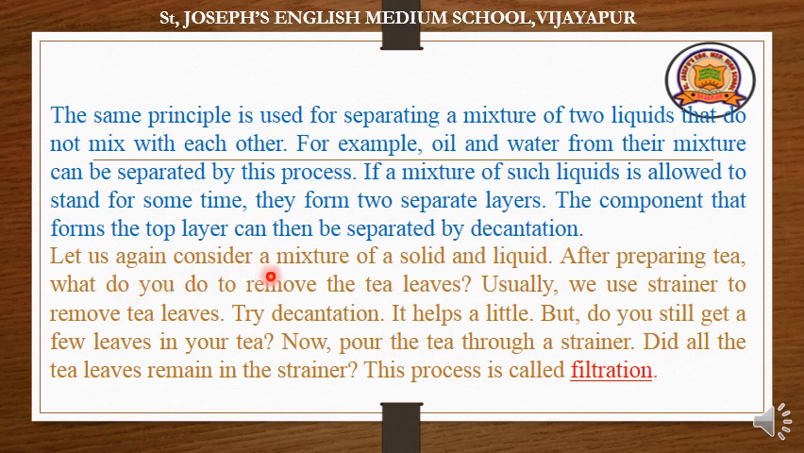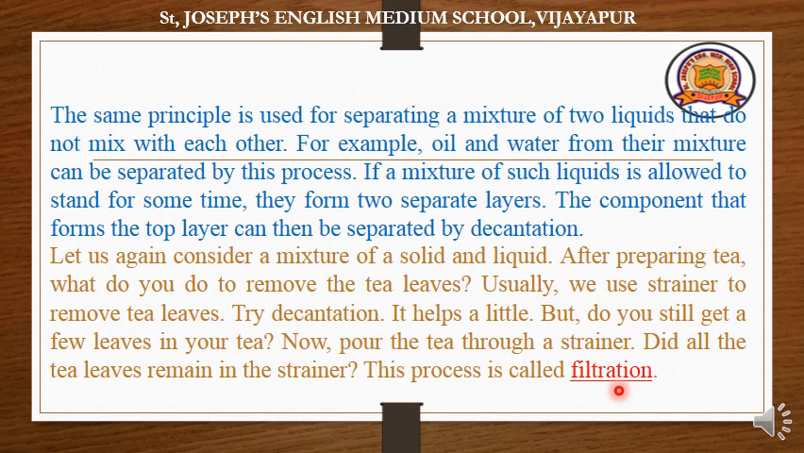Let us again consider a mixture of a solid and a liquid. After preparing tea, what do you do? Remove the tea leaves. Usually we use a strainer to remove the tea leaves. Decantation helps a little, but do you still get a few leaves in your tea? Yes. Now pour the tea through a strainer. Did all the tea leaves remain in the strainer? This process is called filtration.